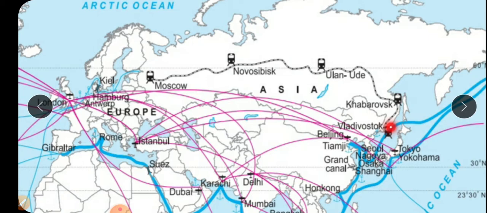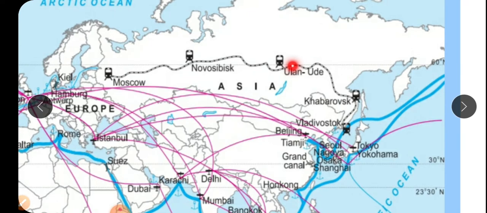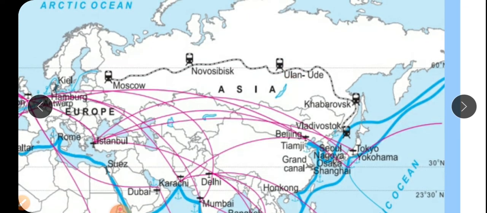This railway joins the Asian part and the European part of Russia. So this railway connects two major continents of the world, and it is also known as the lifeline of Siberia.